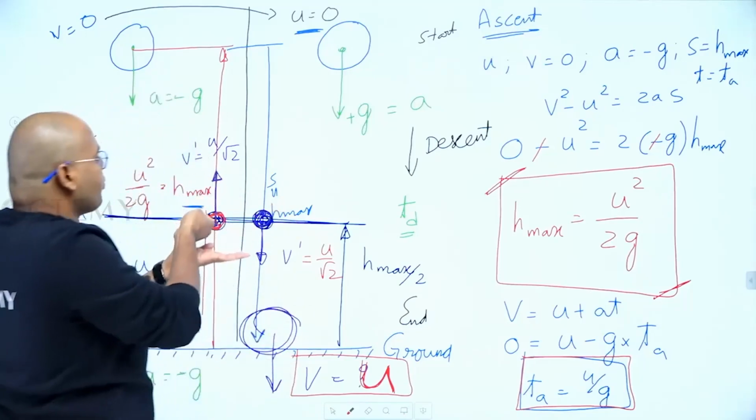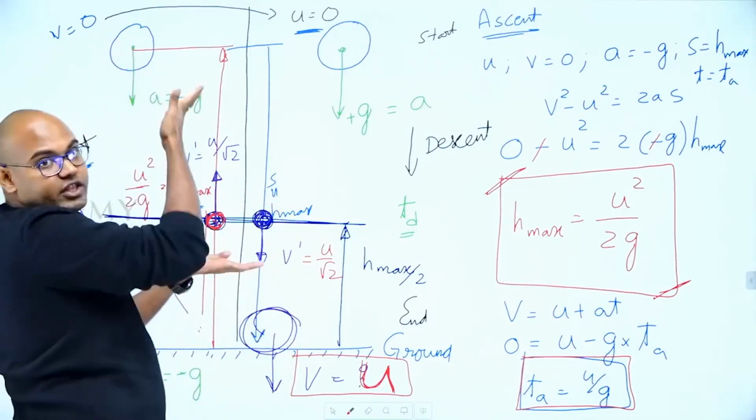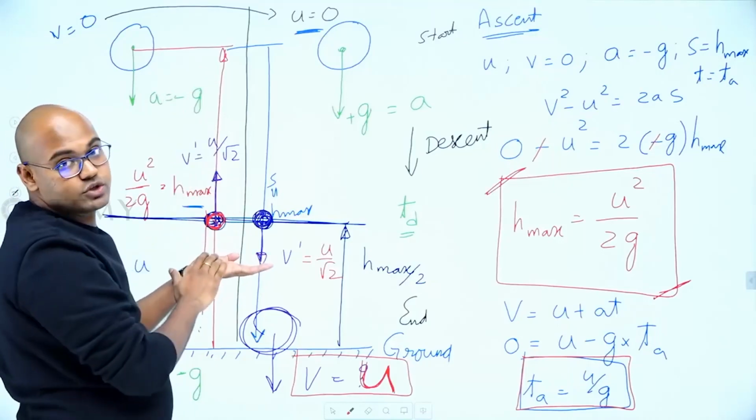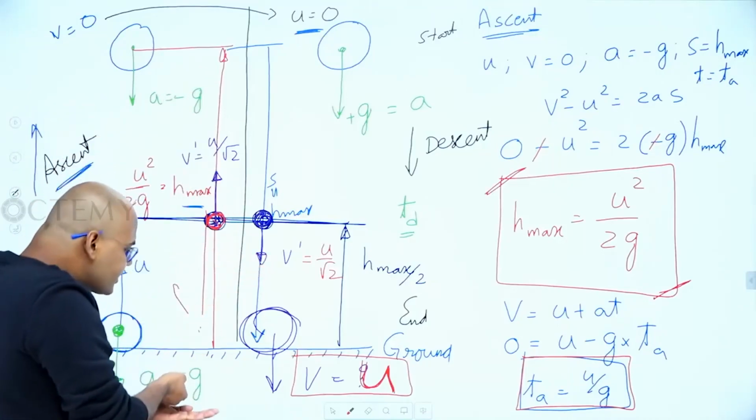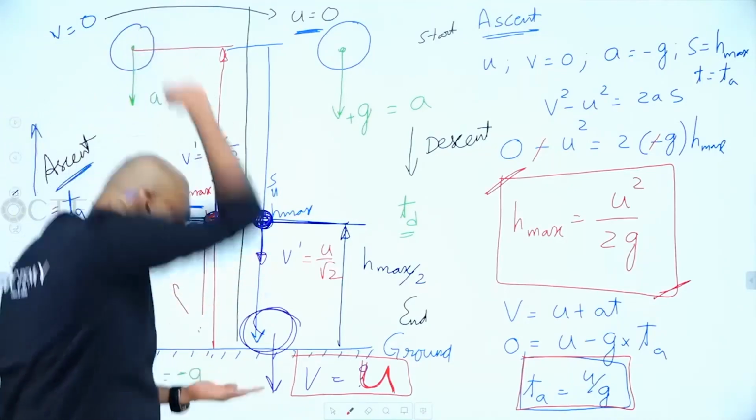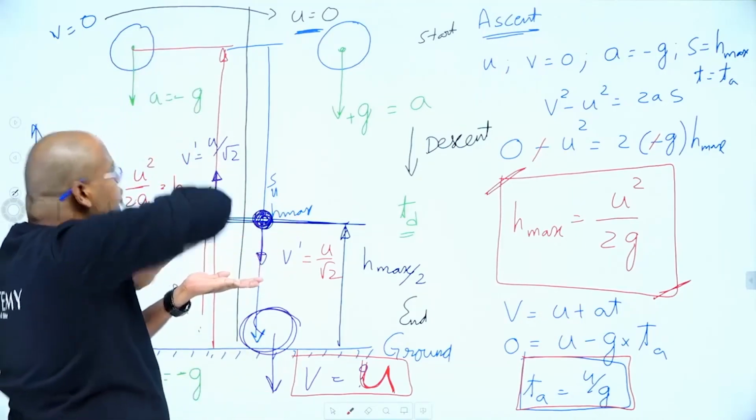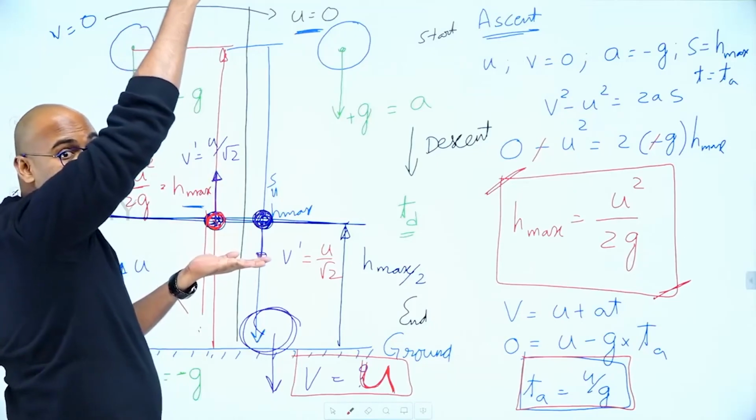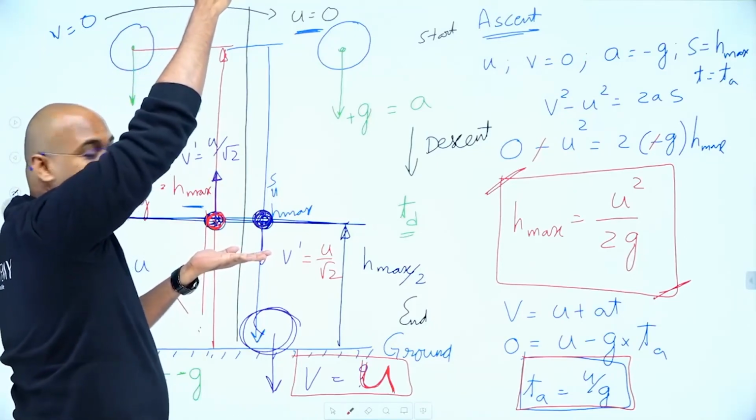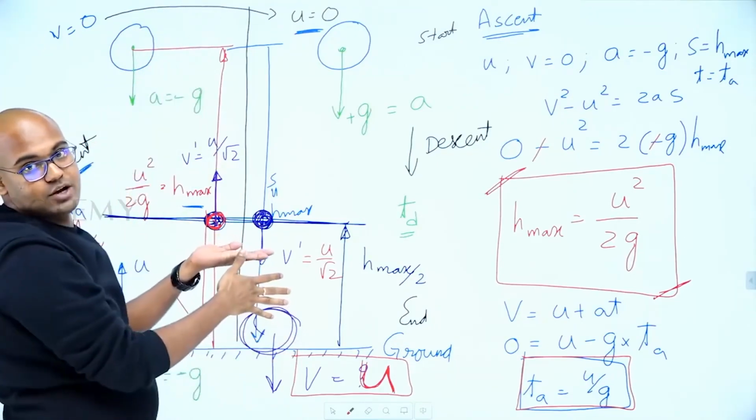Shift it here. Now project it with u by root 2. With what velocity is it going to come and hit back? When I projected with u, it came and hit with u. Now if the ground is here, let us say I place the ground here. If I project it with u by root 2, it will also come and hit back at u by root 2. Are you getting me?